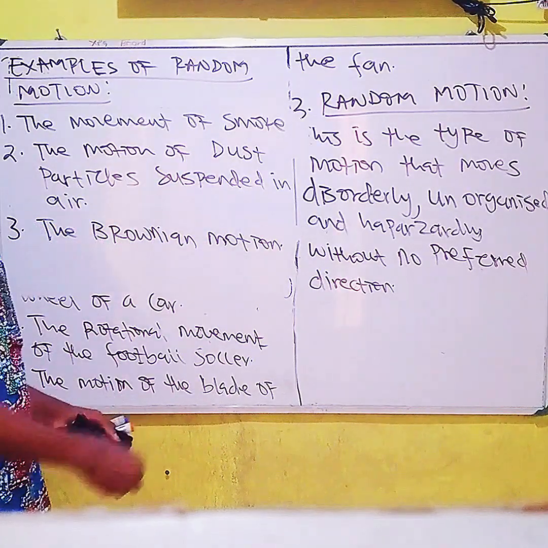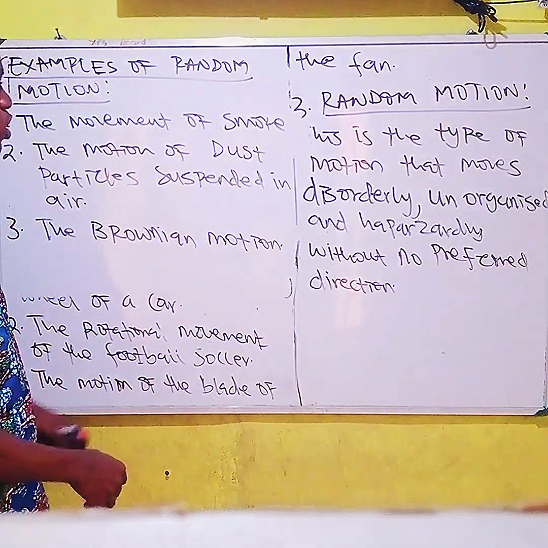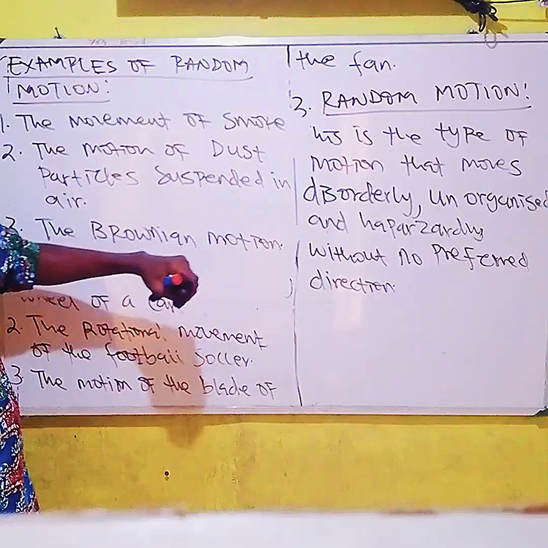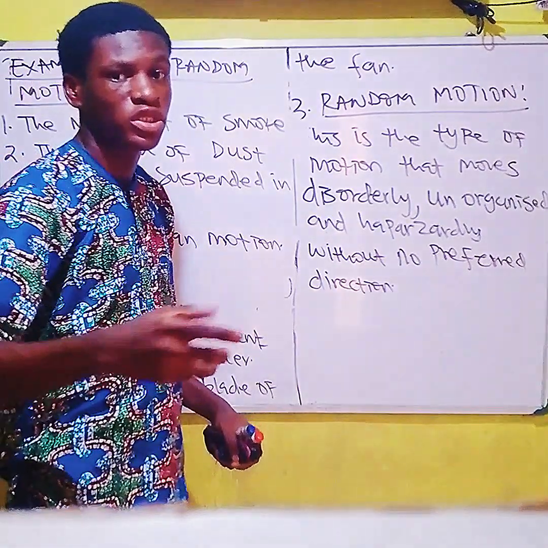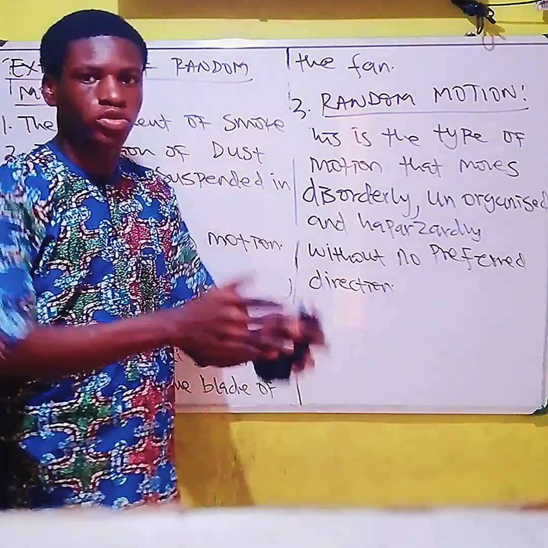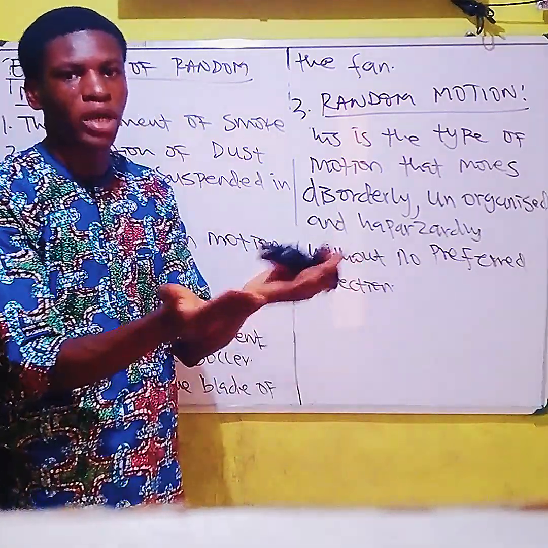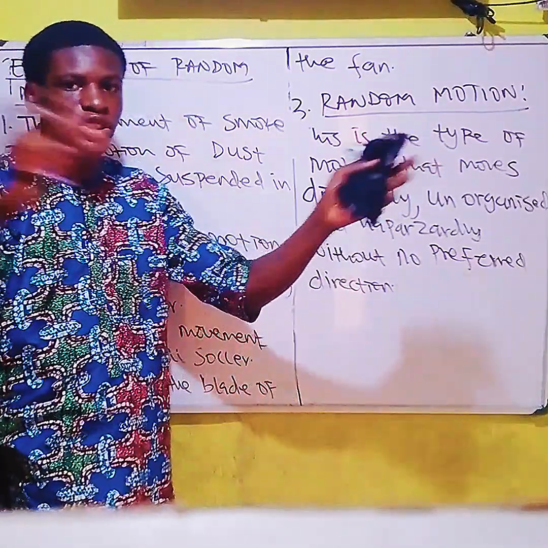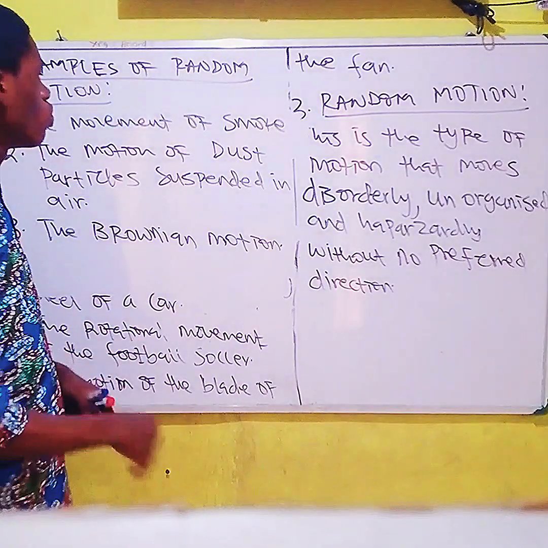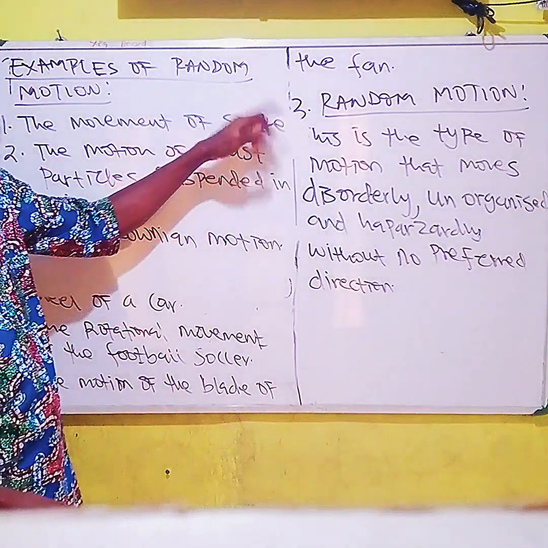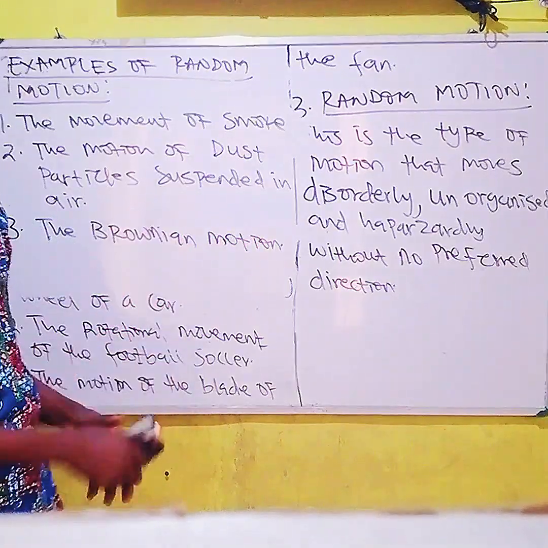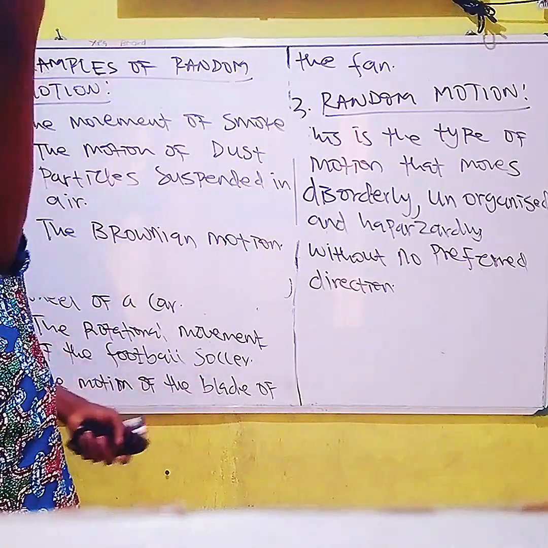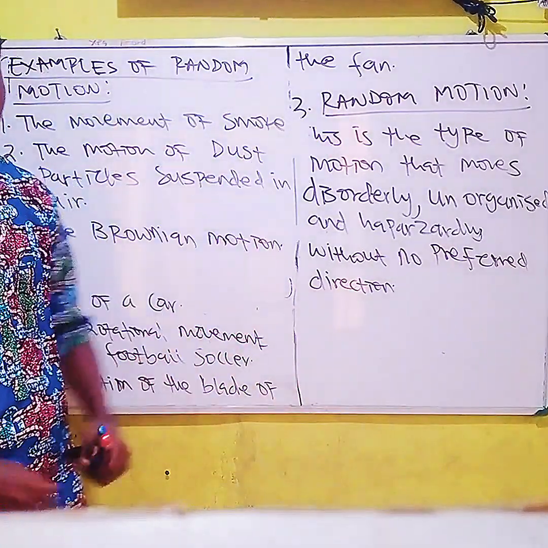When you spray dust, an example of that can still be a cosmetic powder. When you bring it together in your palms, it actually spreads, scatters. That's a random motion, an example of random motion. Particles suspended in the air, when you spray dust in the air, move haphazardly.